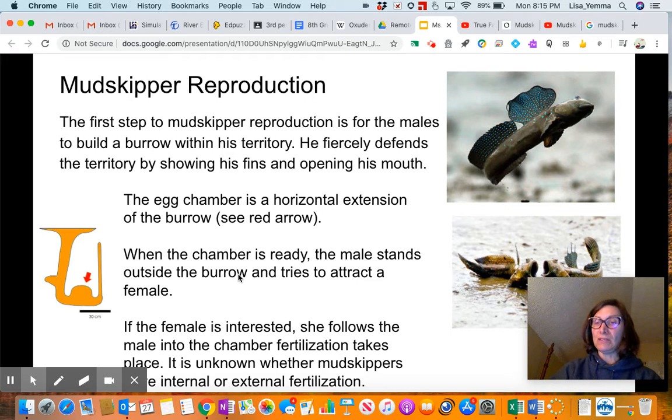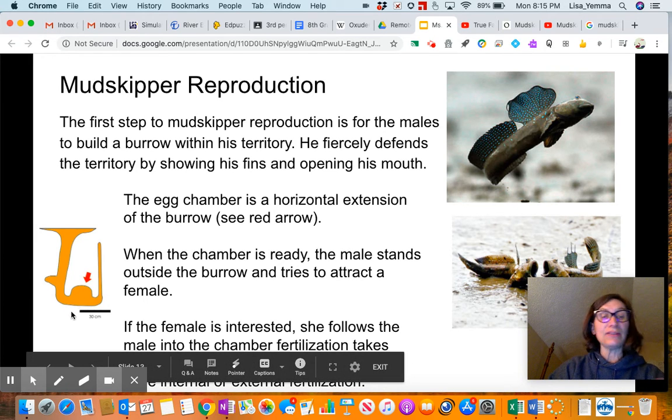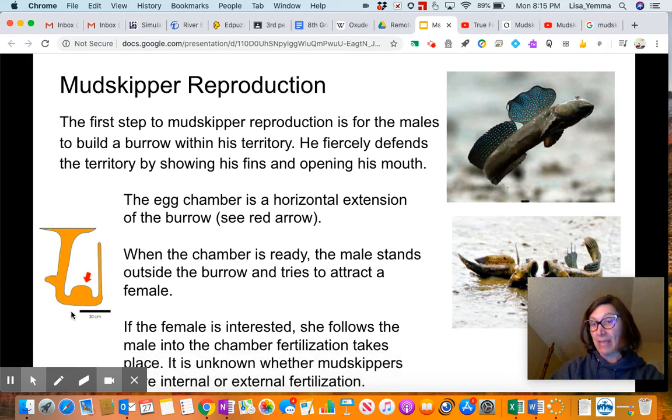Many fish species have external fertilization, where the female would follow the male into the chamber, and she would lay her eggs in this perfect egg chamber that the male has made. Hopefully his mating display ensured that he made a high quality egg chamber.